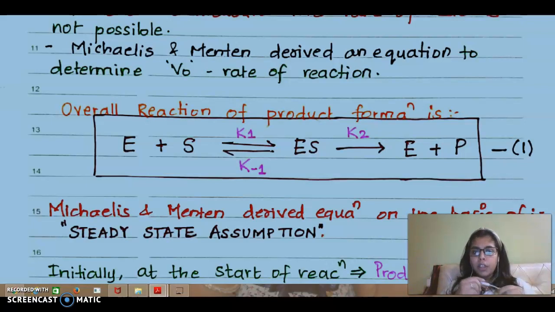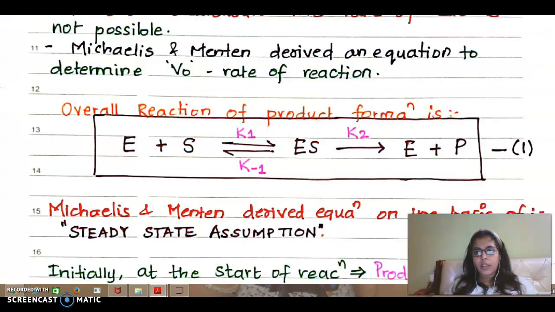The constant for the forward reaction of formation of the ES complex is K1. The constant for the forward reaction of breakdown of ES is K2, whereas for breakdown of ES in the backward direction it is K minus 1. It is written very well in the given thing.